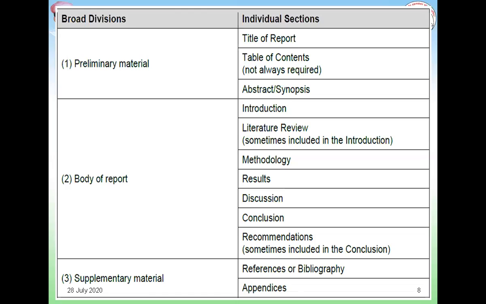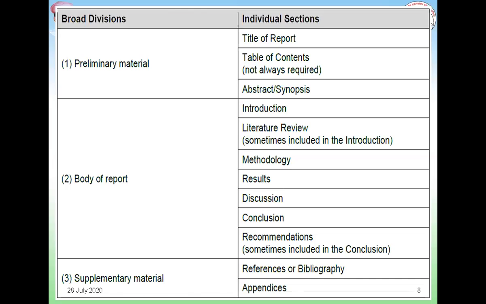This literature review will give a clear picture to the evaluator of what kind of work has already been carried out by fellow researchers in that area, and which are those gray areas which you are going to tap. So the novelty of your research work will be very clear when you have given a sound literature review.